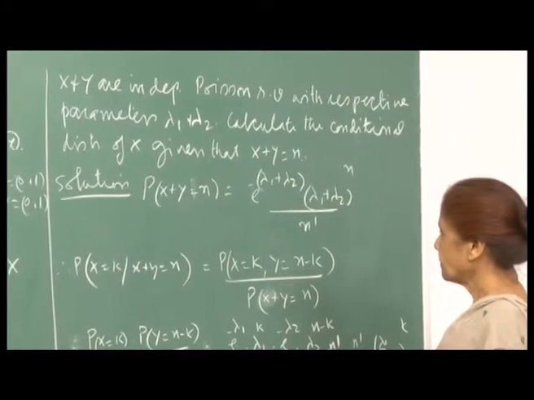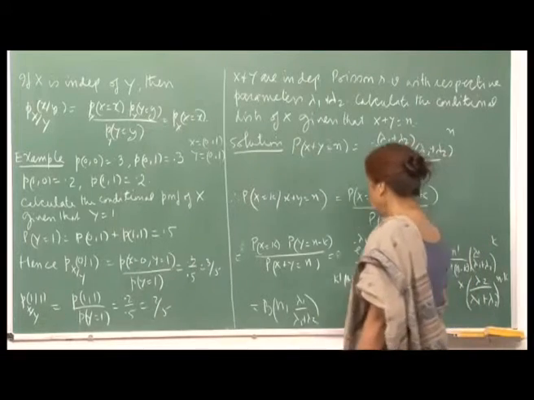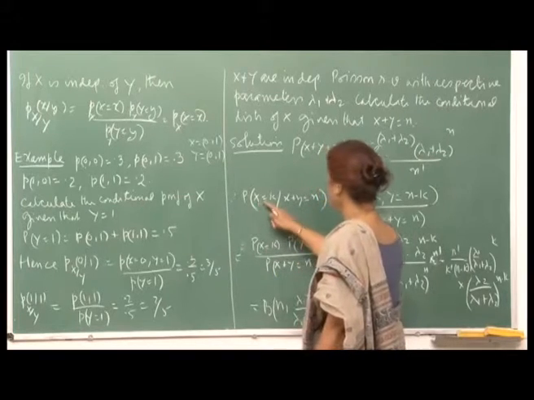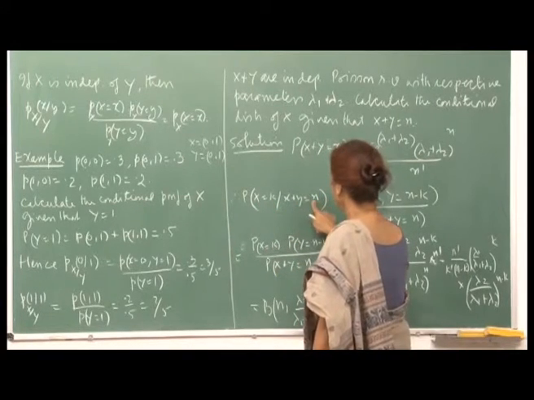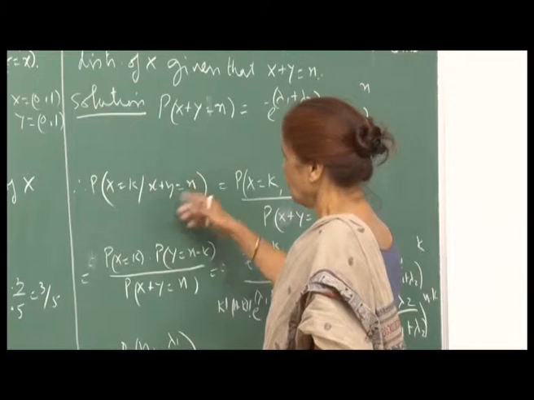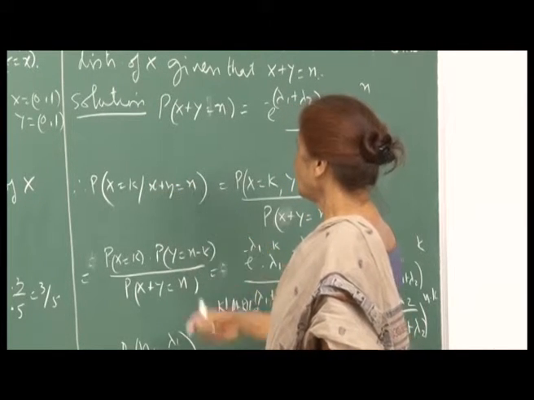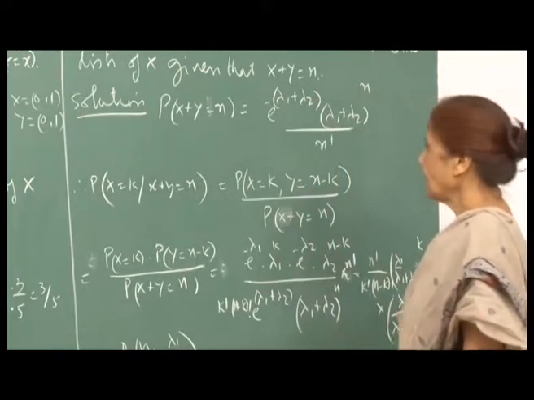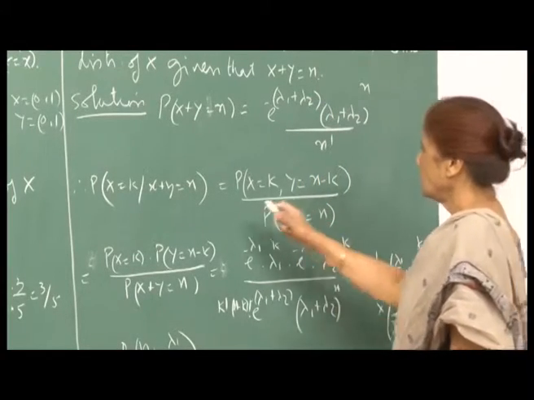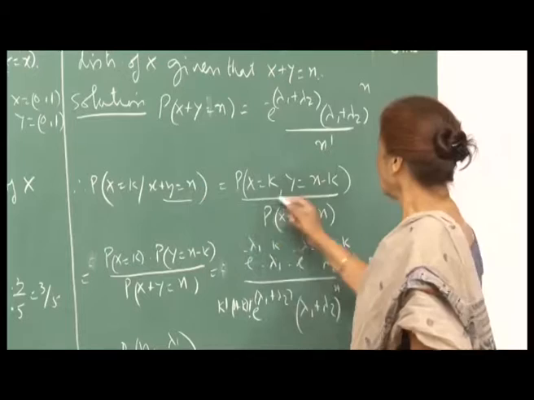Then you now want to compute the probability, for example, x equal to k when x plus y is n. So, for finding the conditional probability of x given that x plus y is n: if x is k, then your y must be n minus k.